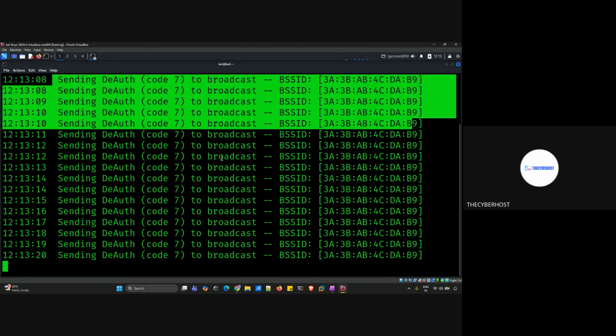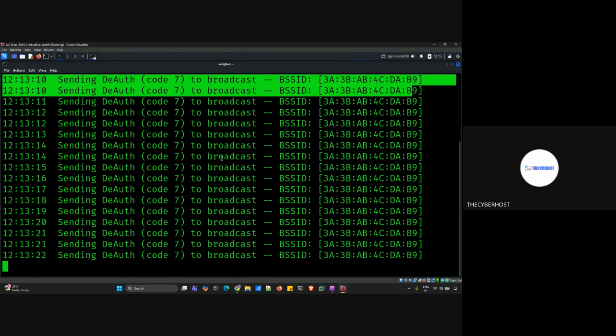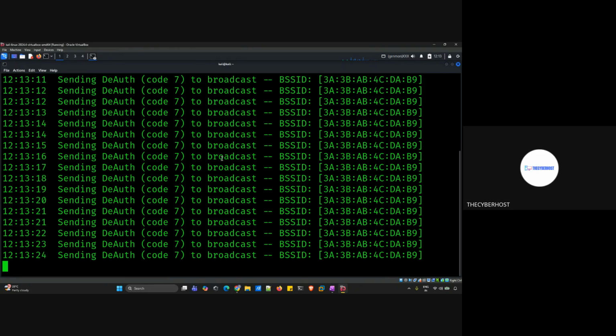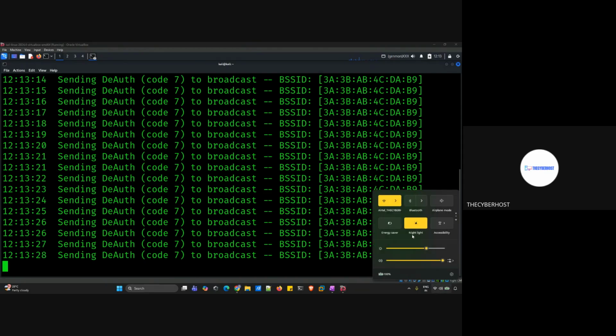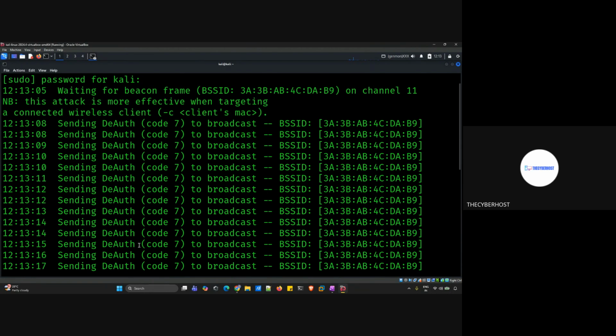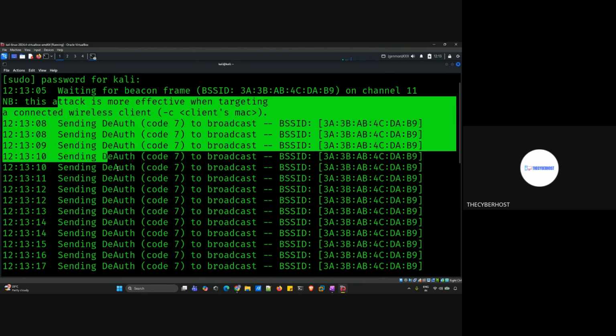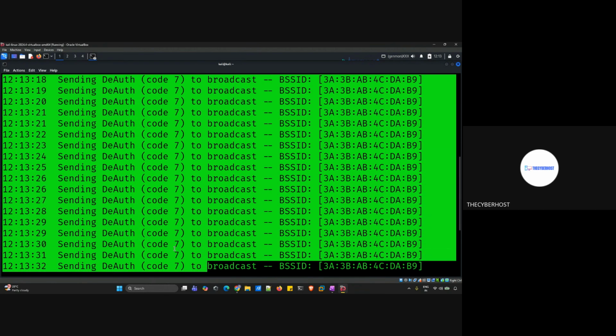If I go and check my router right now, you can see my router is disconnecting me, because I have connected my phone, so that is getting disconnected. This system is not connected; it is connected to the Airtel one, right? But the cyber based one, you can see it is getting disconnected. It is disconnecting every single device that is there, so no one can use it. So this is how this deauth attack works.